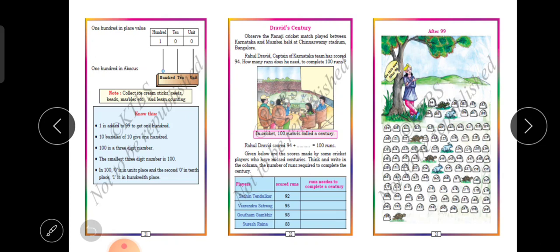Like that, for Sehwag, you have to count and write. Okay. So after 99, what comes after 99? You know, no? 99, 100, 101, 102, 103. Please count and write.